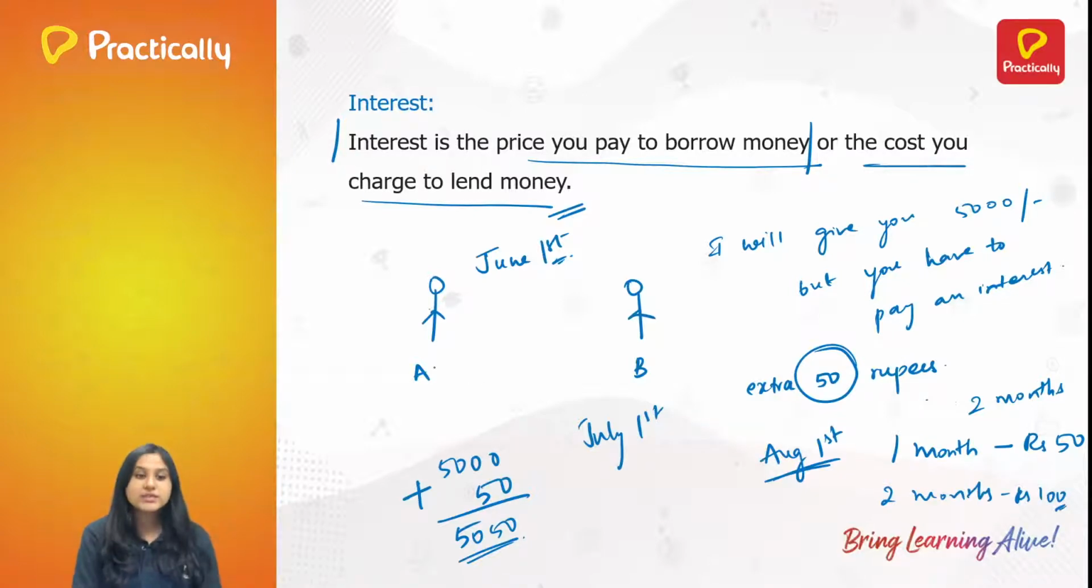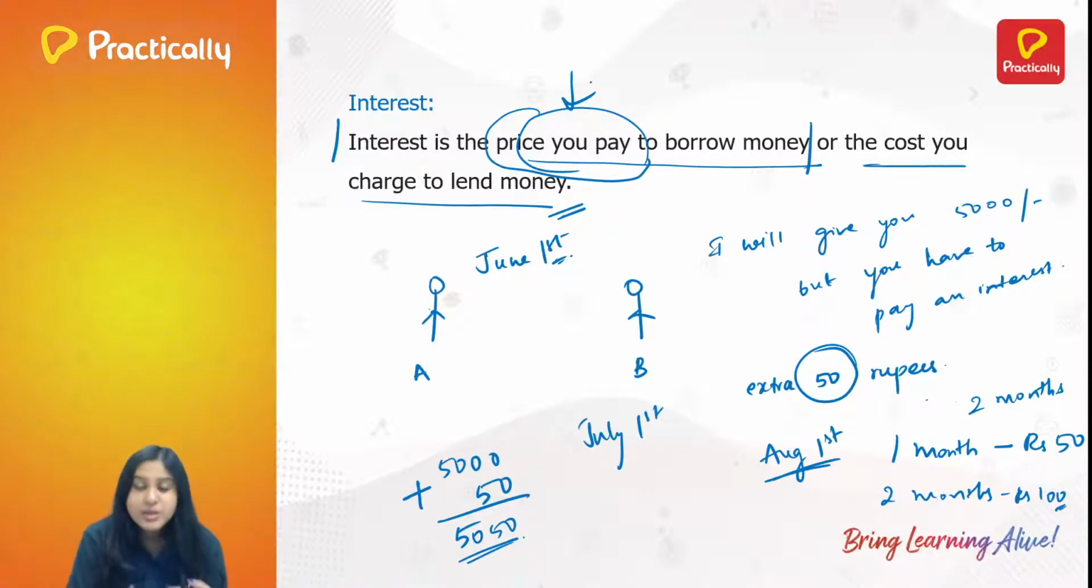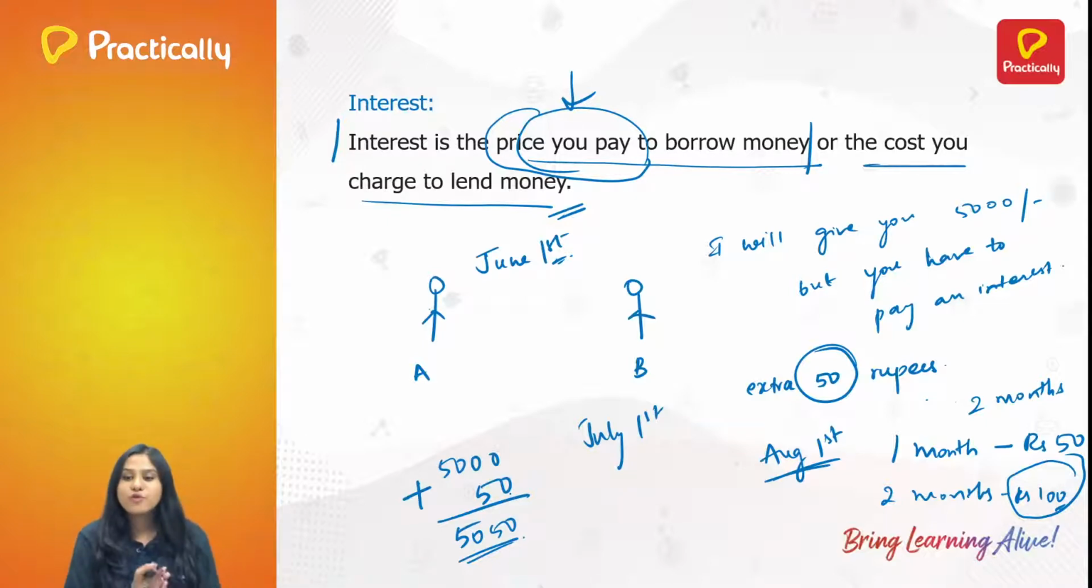So when A is returning the money which he has borrowed, he is paying some price which is extra. What is that extra price he is paying? He is paying rupees 100. This is nothing but interest on the money he has borrowed. So this 100 is nothing but the interest. That is, you are paying something to borrow it. That is, you are paying extra. So for 3 months, it would be 150 rupees. For 4 months, it will be 200 rupees. So however much you delay, the amount will keep increasing. Right? So this is everything about interest.